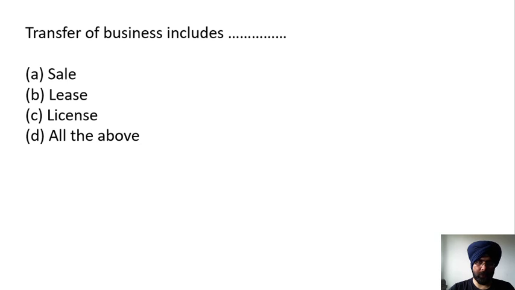Transfer of the business under GST would include sale, lease, license, or all of them. When will it be treated as transfer of business under GST? Here the correct answer is D, that is all of the above. Whether it's a sale or lease or license, it would be treated as transfer of the business.